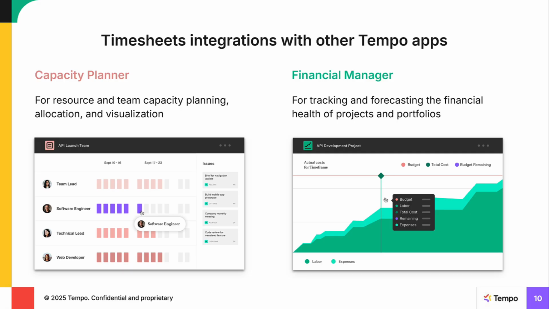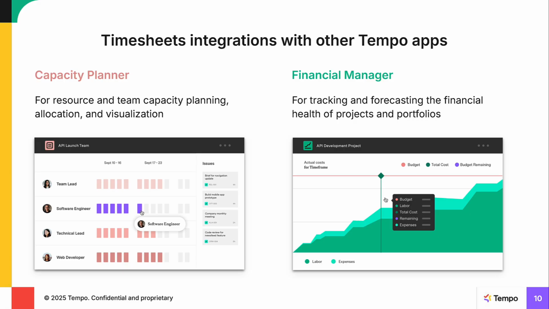With Timesheets plus Capacity Planner, you can do more with your time data to gain valuable insights into how work is being done and get ahead of how you want time to be spent in the future. Capacity Planner is a capacity planning, allocation, and visualization tool, which provides a clear overview of your staff's availability and plans in real time. And it's a great partner with timesheets. Once time is planned, it can easily be logged, and then you can compare the planned versus actual time spent in a single report.